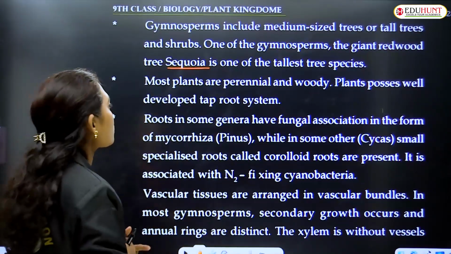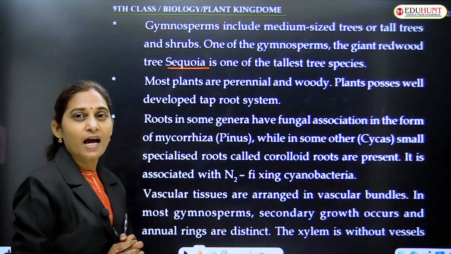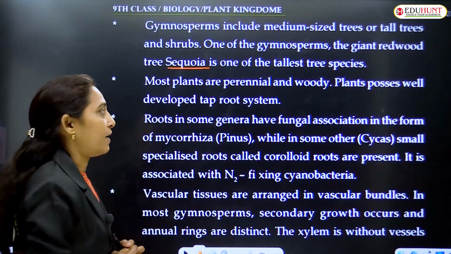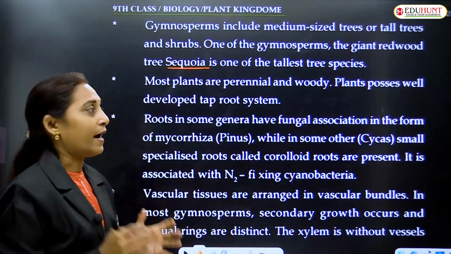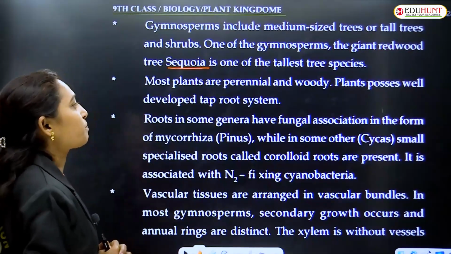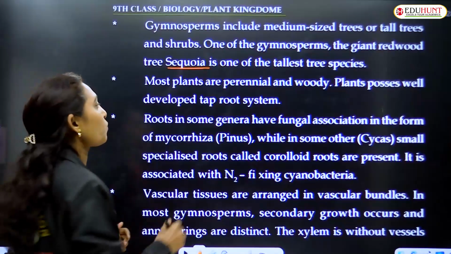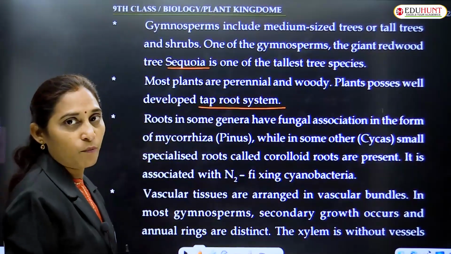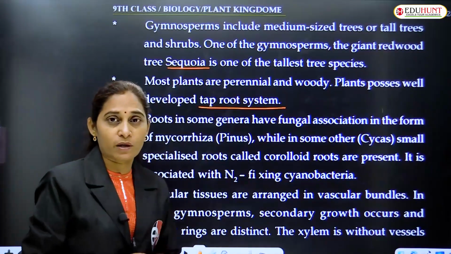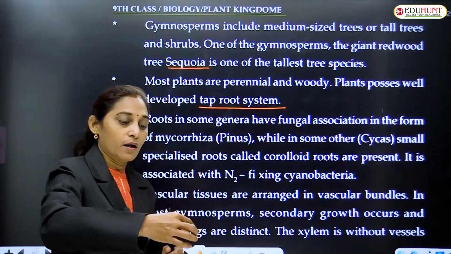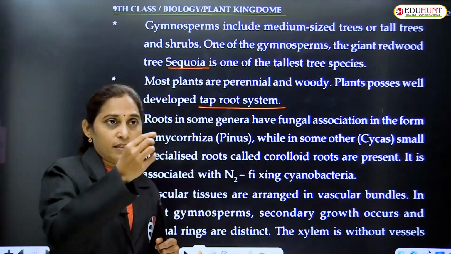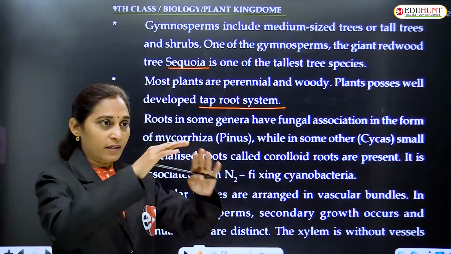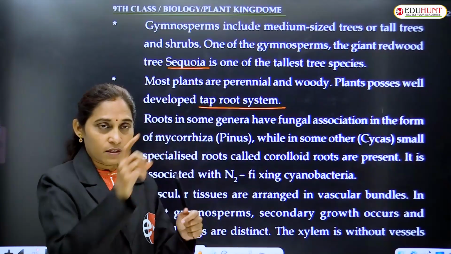Most plants are perennial and woody. That is, they live for several years and they are woody and larger. Plants possess a well-developed taproot type of root system. Remember, they have a taproot system. What is meant by a taproot system? If you take out a plant, the primary root will be there and it gives out lateral branches.